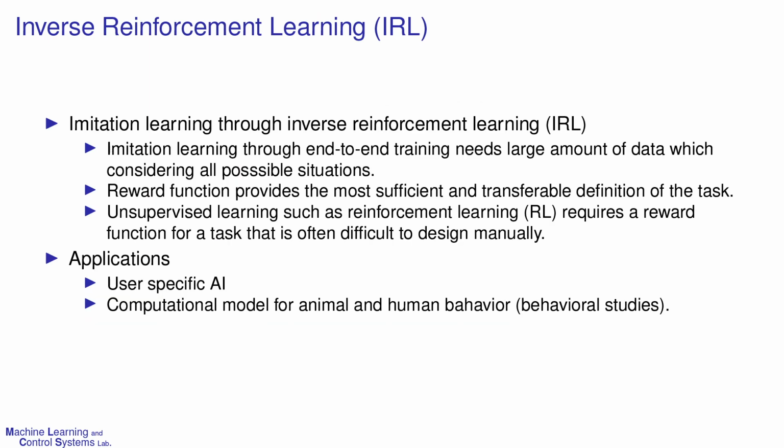Imitation learning through end-to-end training needs to consider all possible situations because the agent may show an unexpected behavior when it encounters unconsidered situations. On the other hand, inverse reinforcement learning can give us a more sufficient solution than an end-to-end training. This method can be applied to user-specific AI such as autonomous driving systems with user-specific driving behavior, and also can be used for animal or human behavioral studies.